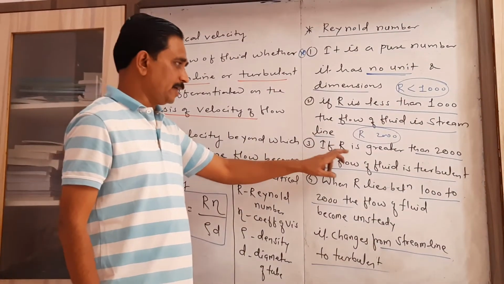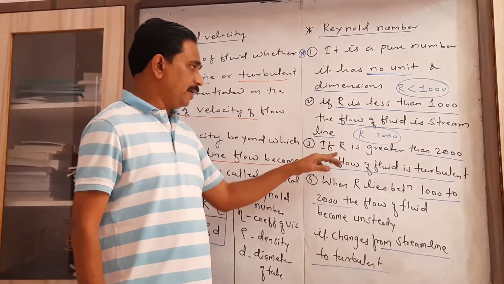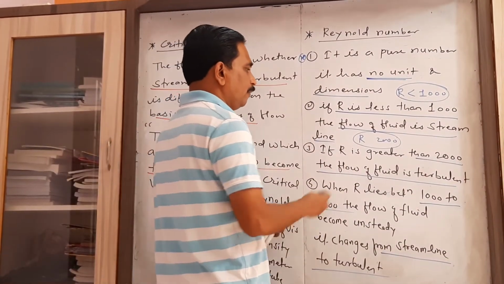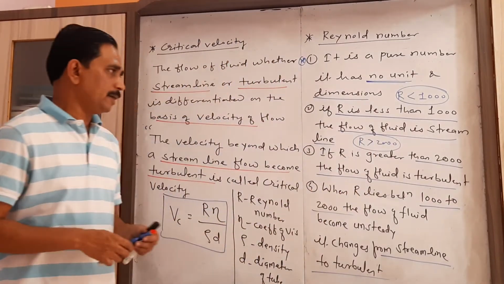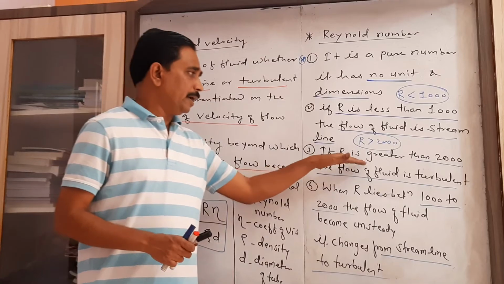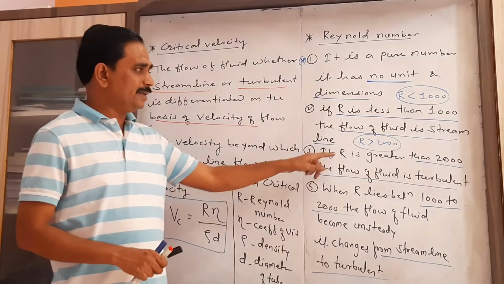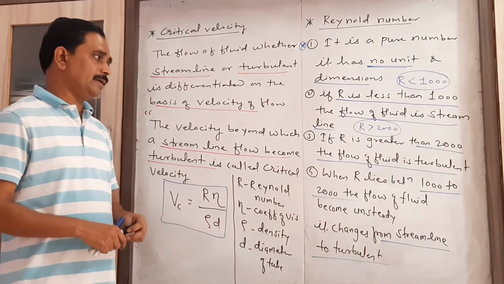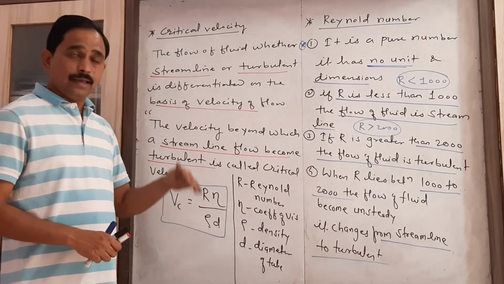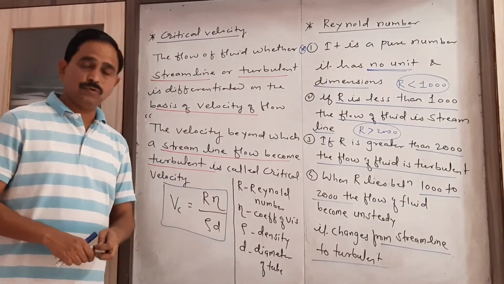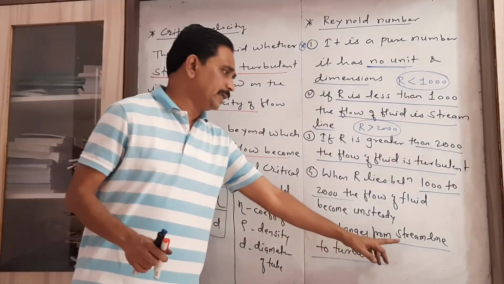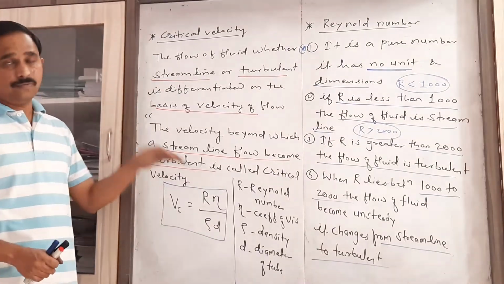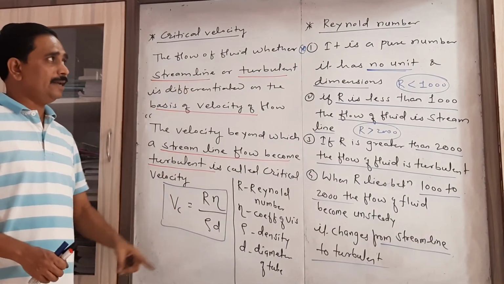Now let us make one correction: if the value of R is greater than 2000, then the flow of fluid is called turbulent flow. Initially I mentioned R less than 2000; I write here the proper one. If R is greater than 2000, the flow of fluid is turbulent. And when the value of R lies between 1000 and 2000, there is a conversion of streamline flow to turbulent flow. So these are the two points related to the flow of liquid, that is the critical velocity and the Reynolds number.